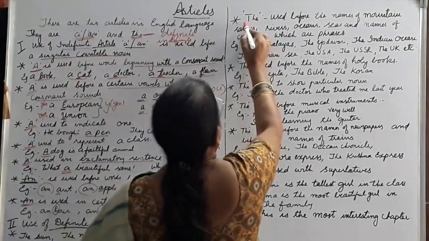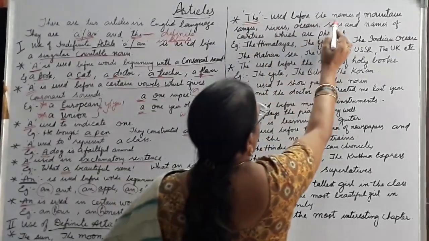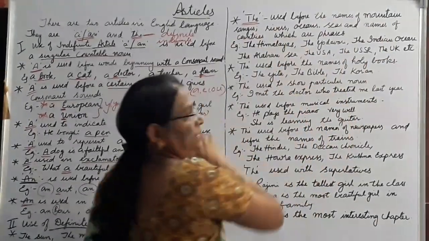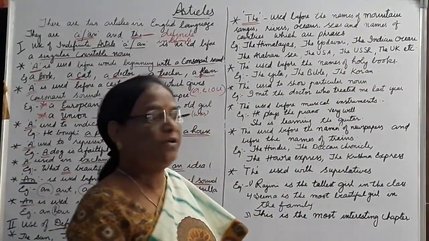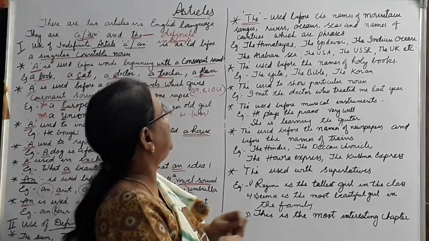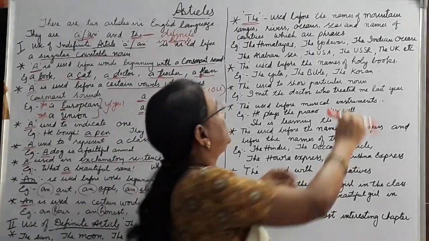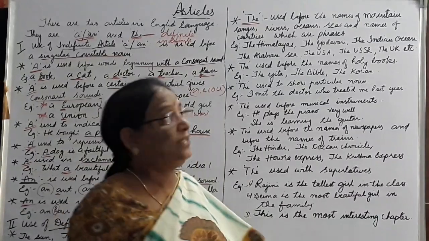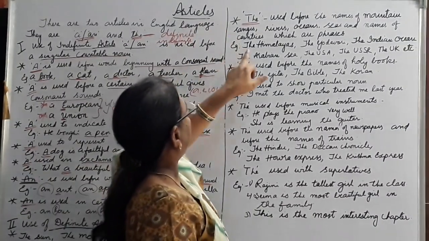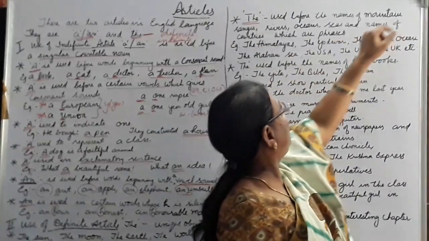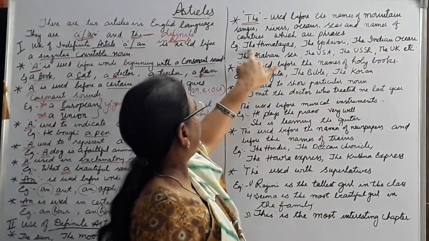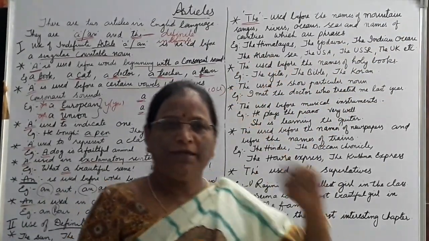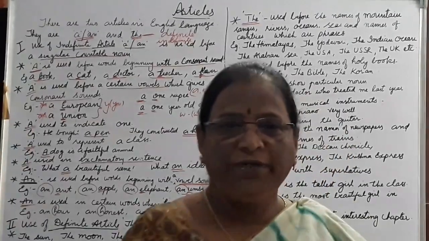Next, "the" is used before the names of mountain ranges, rivers, oceans, seas, and names of the countries which are phrases. For example, names of mountains: the Himalayas, the Mount Everest.